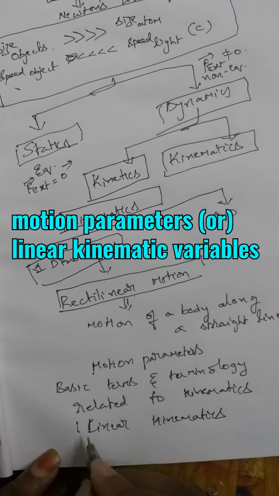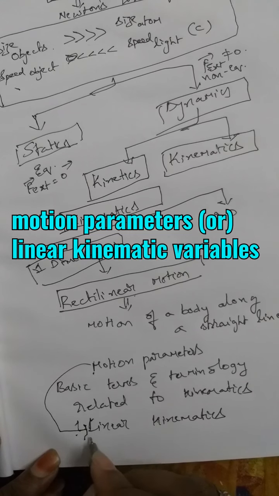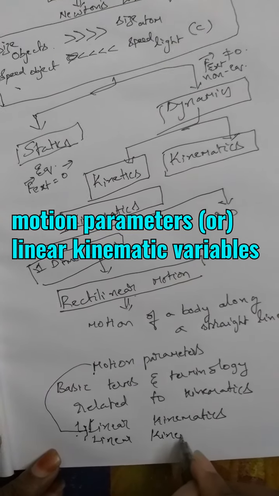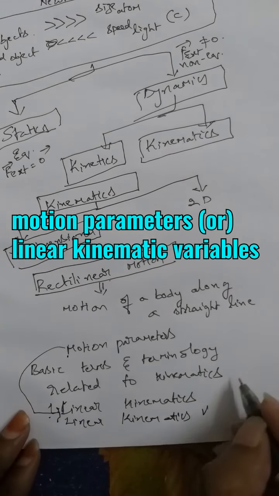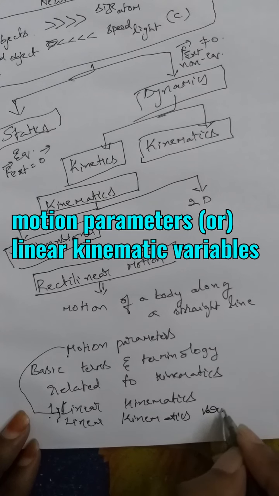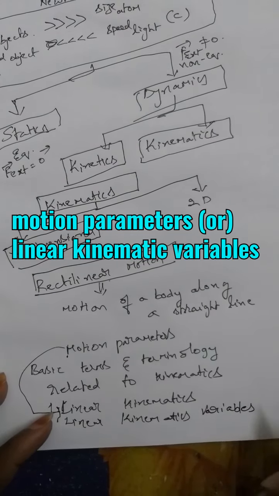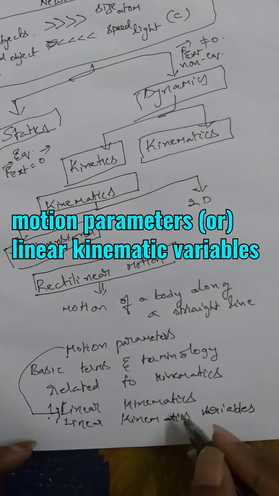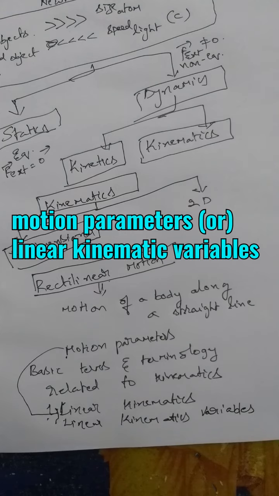These motion parameters, what I said, no? Those motion parameters are also called linear kinematic variables. Motion parameters are also called linear kinematic variables. So what are these linear kinematic variables? We are going to see now.